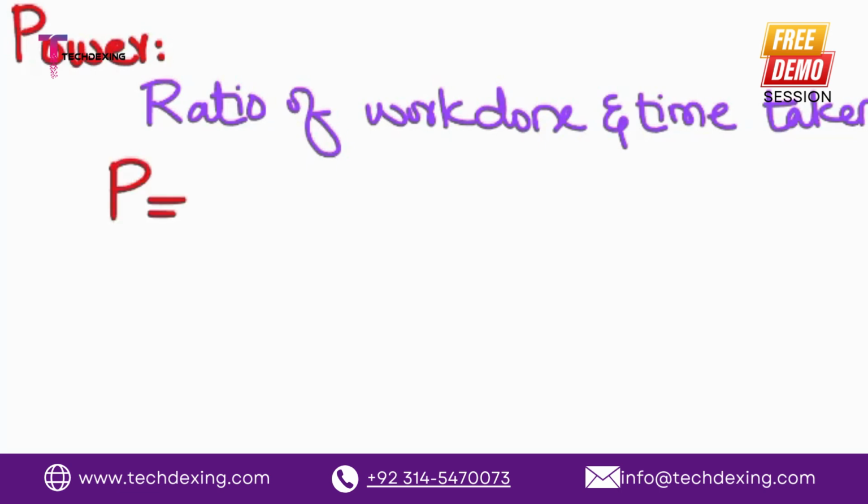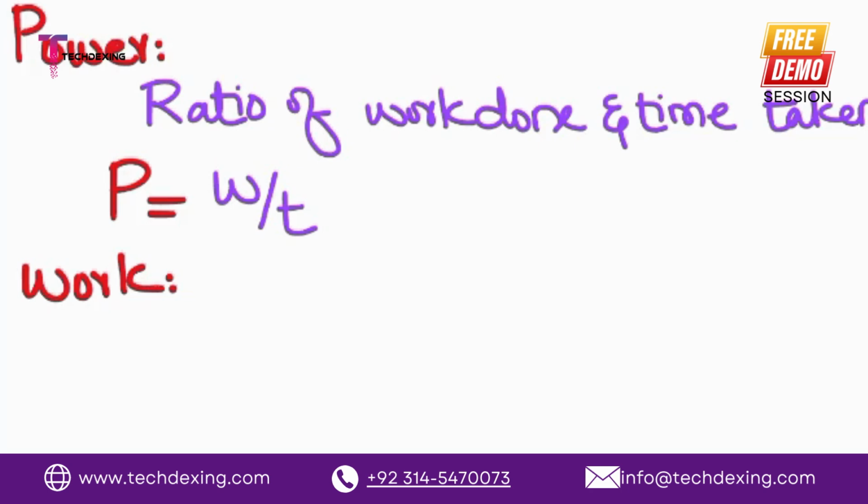In the most simple wording, we can say that power is actually the ratio of work done and the time. Yeah, very good. So, it's the ratio of the work done and the time taken to do the work.